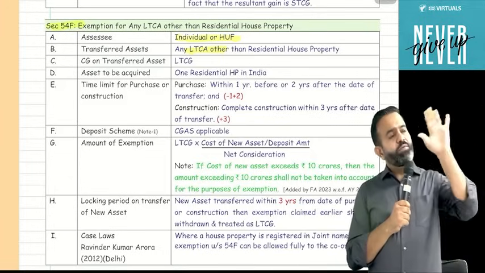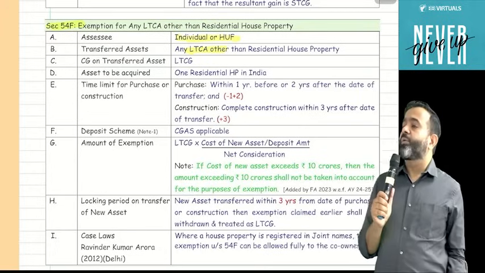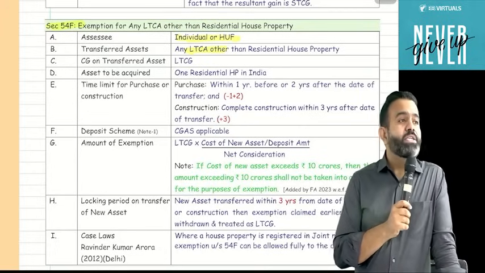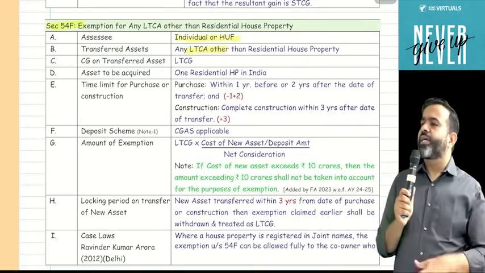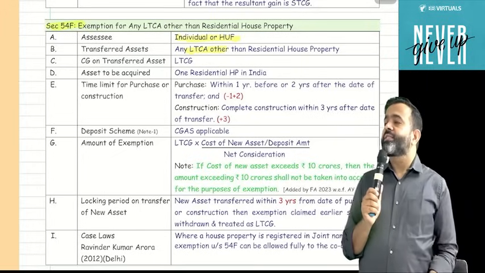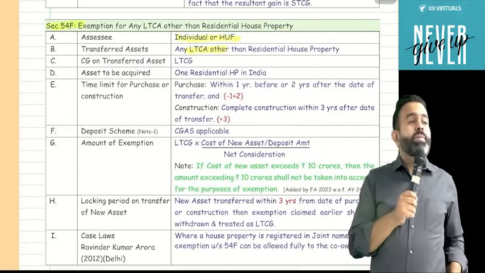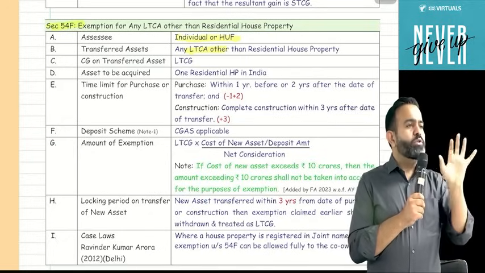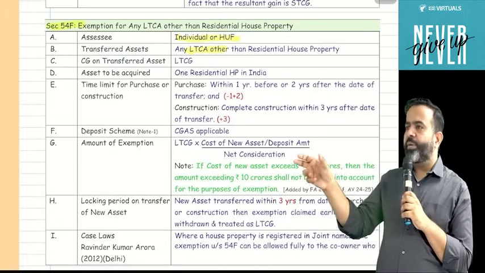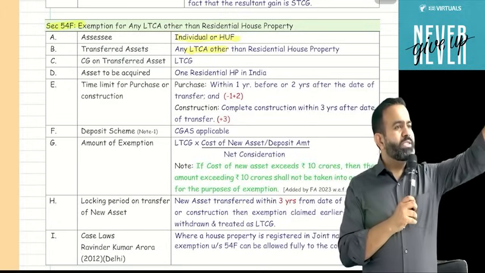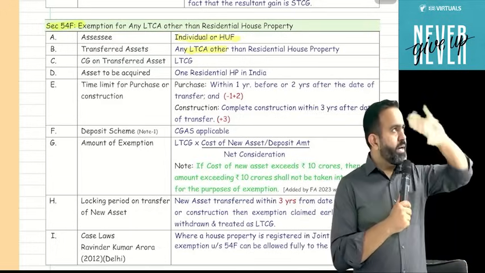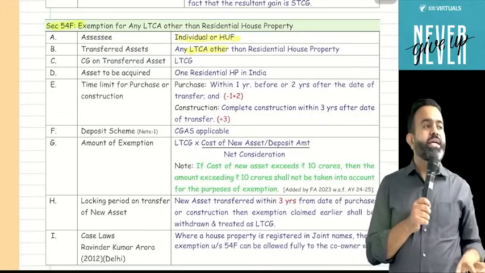But you know that under 54F, exemption is available on a pro rata, proportionate basis. If your net consideration is fully utilized, then the capital gain is fully exempt. But if your net consideration is partly utilized, then the capital gain is exempted proportionately. And how do you make the proportion? Take the long-term capital gain, multiply by the cost of new asset, divide by net consideration.